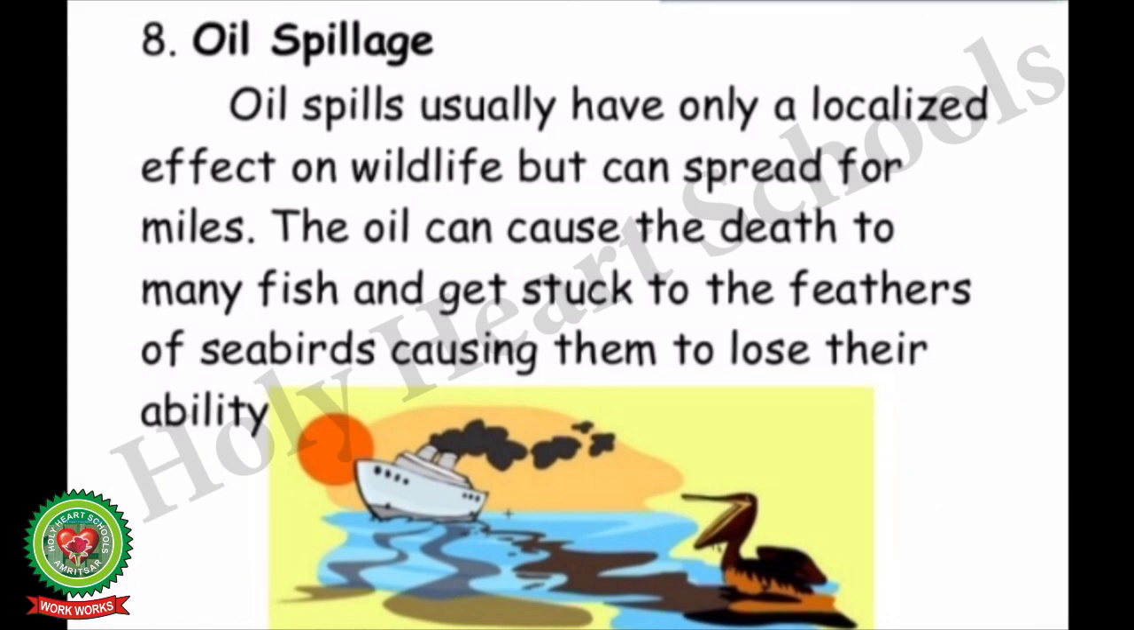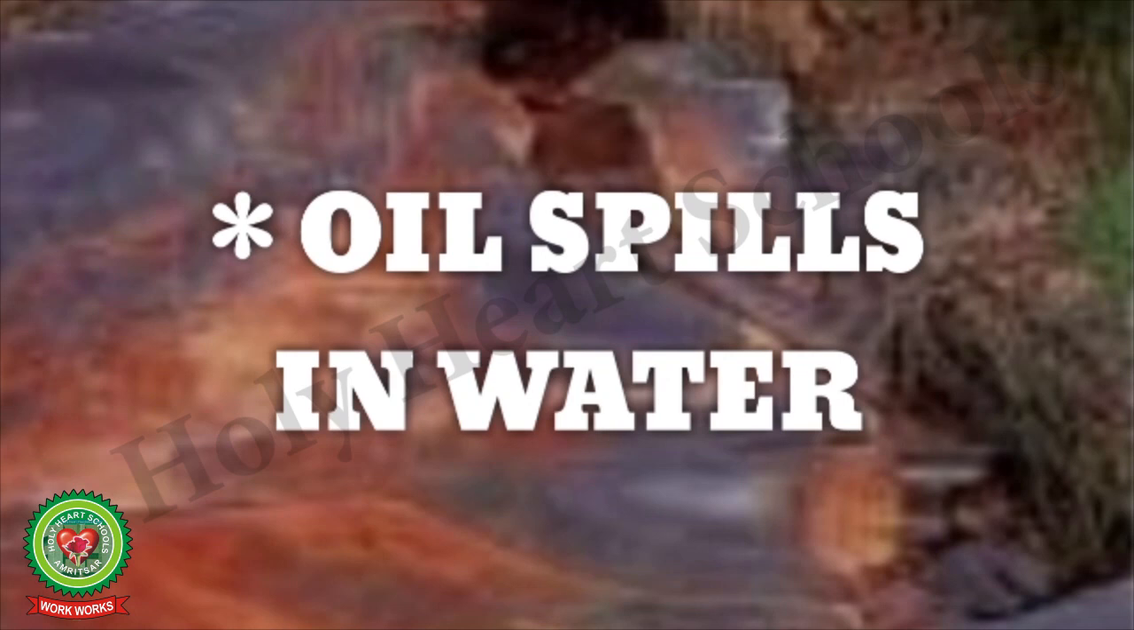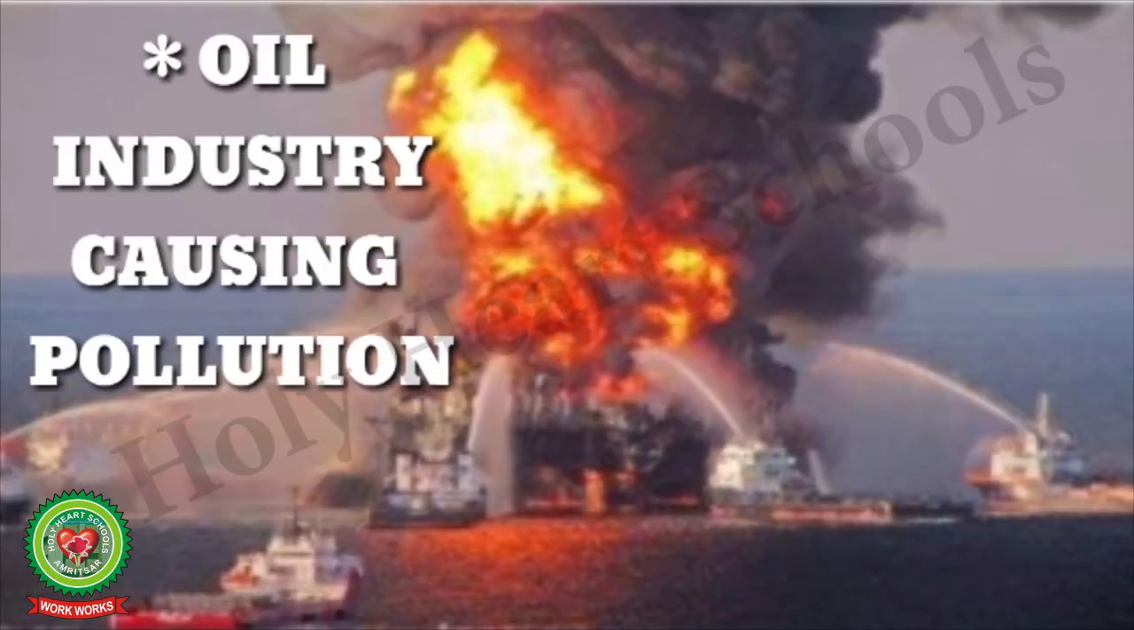We know that petroleum is mainly found lying under the rocks or beneath the sea. So it needs to be extracted out. After extracting, when it is to be transported to the oil refineries, at that time oil spills. That is, it separates in the water, forming a layer which is called an oil spill. Oil spills usually have only a localized effect on wildlife but can spread for miles. This is the image of oil spills in water which have resulted in its pollution. The oil can cause the death of many fish and get stuck to the feathers of seabirds, causing them to lose their ability. This is the image showing the oil industry causing pollution.